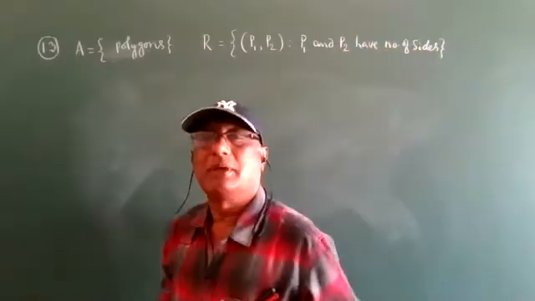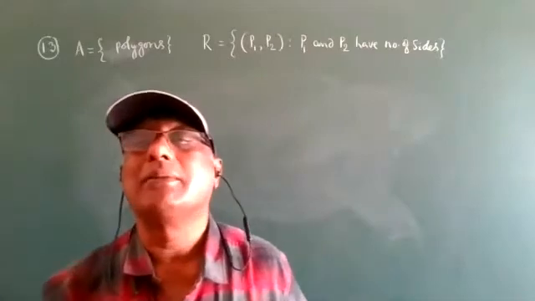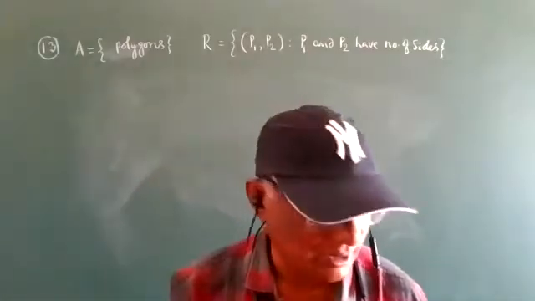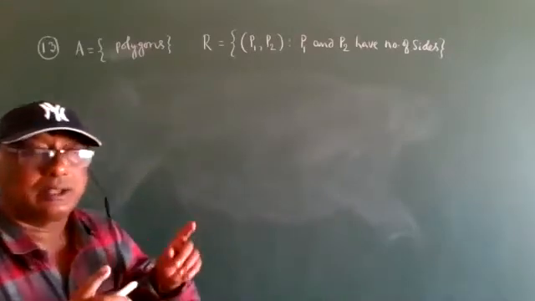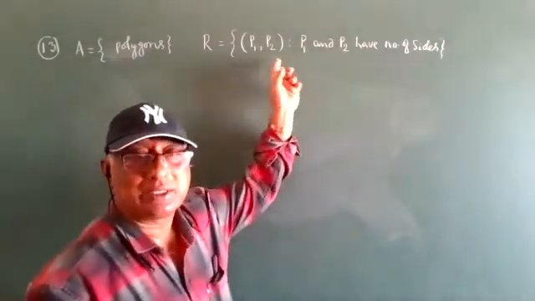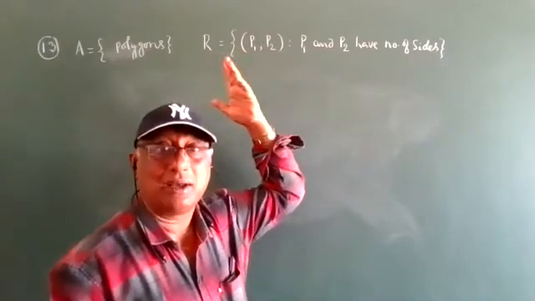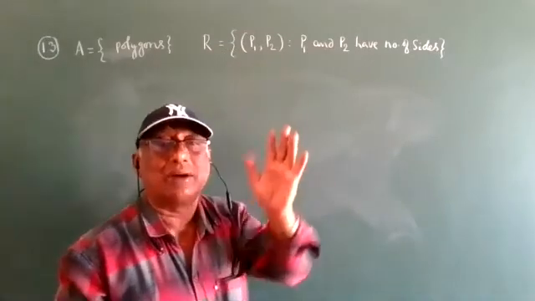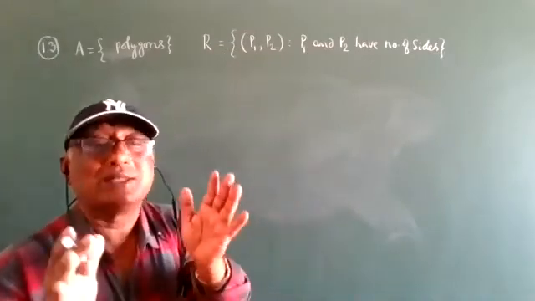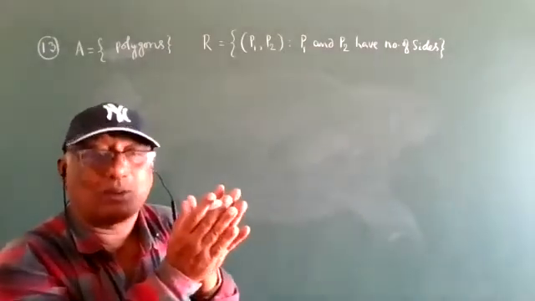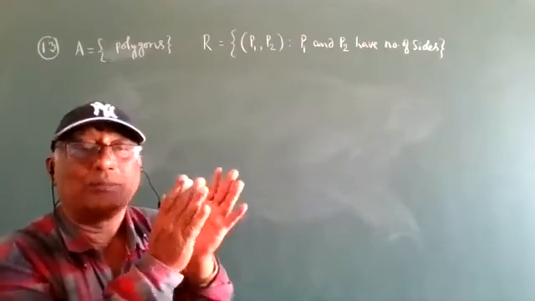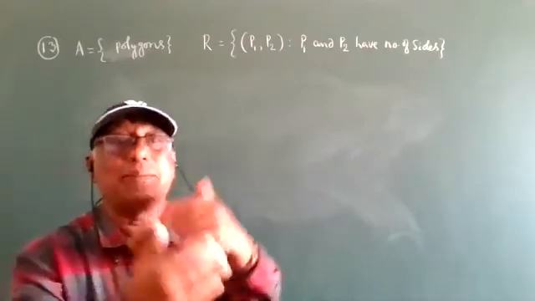Same number of sides. Okay? So now, only two polygons are not given; n polygons are there. This is called set builder form. They will write it as ordered pairs only. One order, P1, P2.